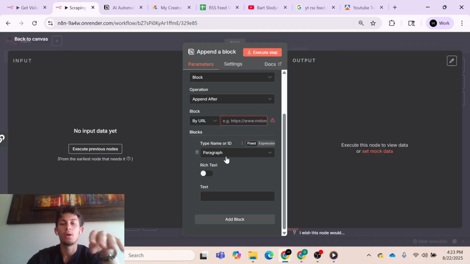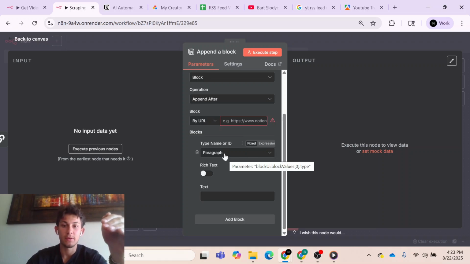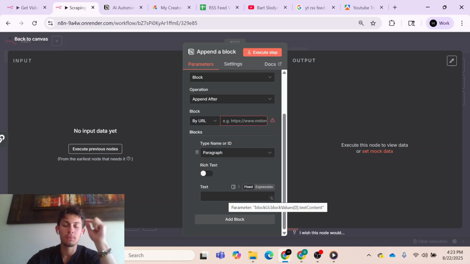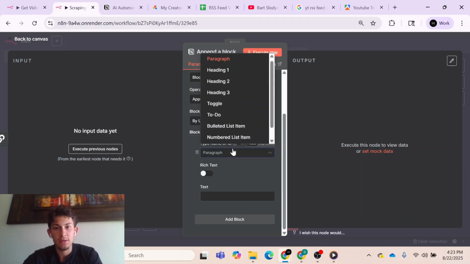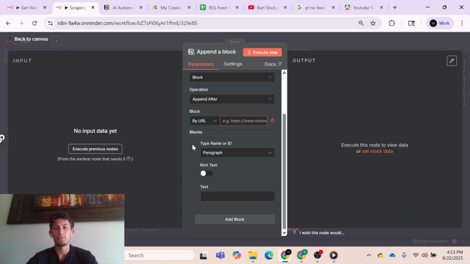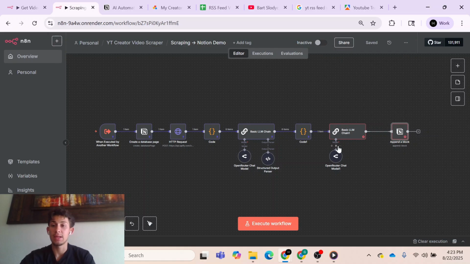And so as for right now, all we need is a type. So in this case, we have paragraphs, headings, and so on, and we need the text. Okay, and actually this reminds me, we don't really necessarily want to give the AI in its system prompt, like, hey, these are all the possible types of blocks you can have. What's more scalable and a better use for your tokens is actually just to give it a reference. And so what I remember I did is, instead of using an LLM chain, I used an AI agent.